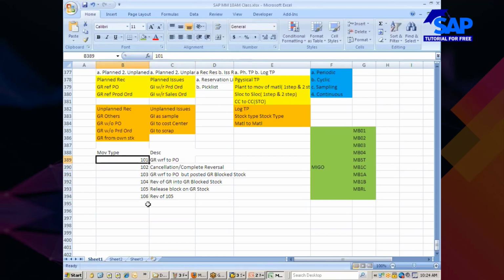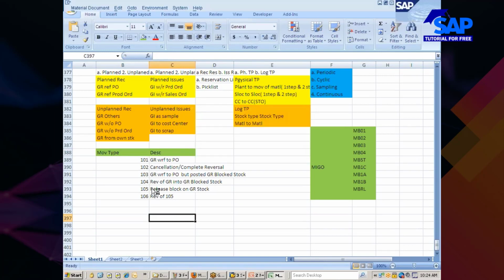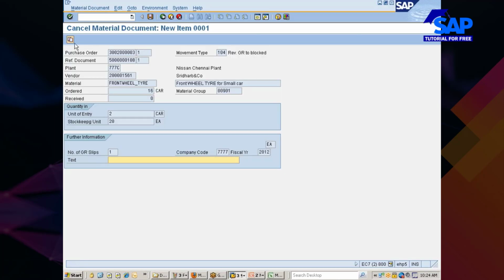So this is how you should remember the movement types. Otherwise, you end up remembering 30-40 movement types. So the best way is, wherever possible, I'll tell you the best ways. You just go with those things. Now you have seen 101, 102, 3, 4, and so on. I would just go with save.